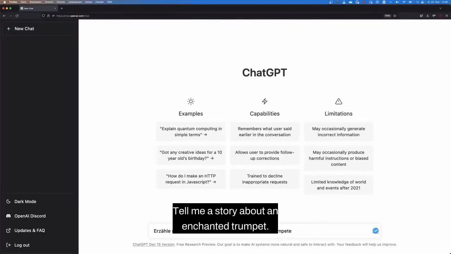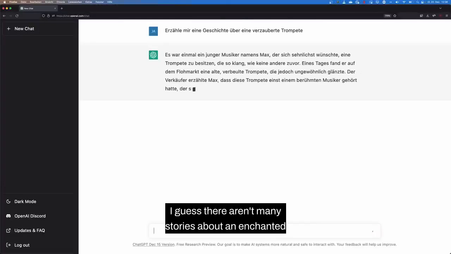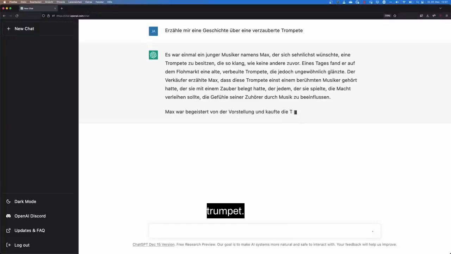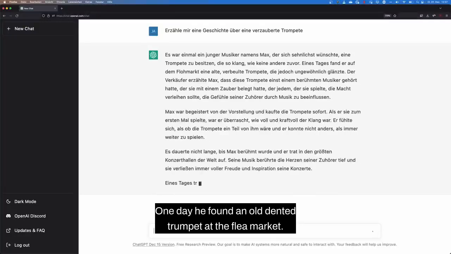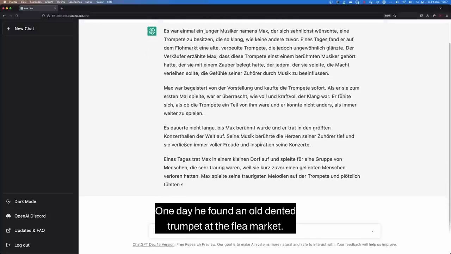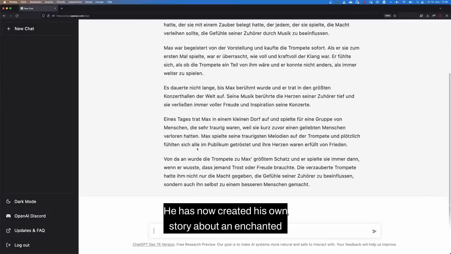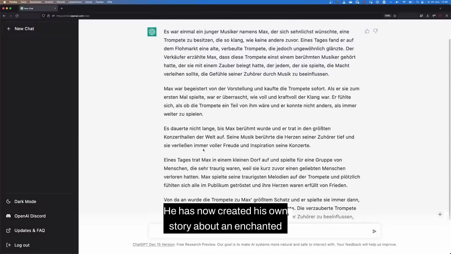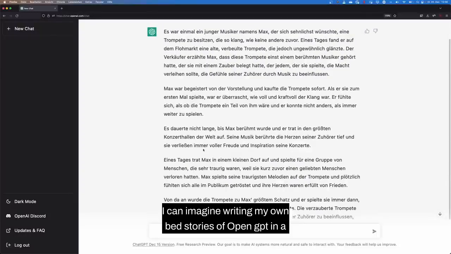Tell me a story about an enchanted trumpet. I guess there aren't many stories about an enchanted trumpet, so let's see what he has in store here. One day he found an old dented trumpet at the flea market. Okay, I think we are going in the right direction. He has created his own story about an enchanted trumpet for us within a minute. I think that's really cool. I can imagine writing my own bedtime stories with ChatGPT in a few minutes.